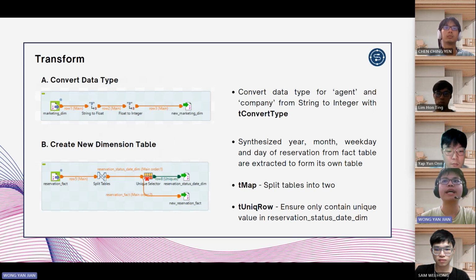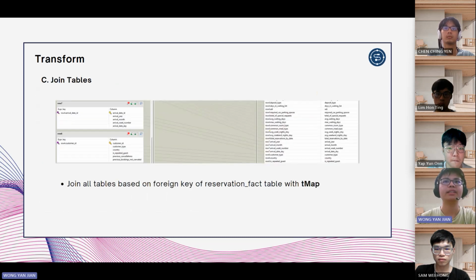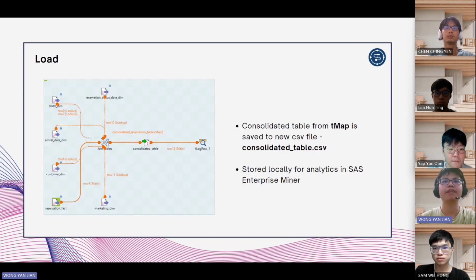First, the data types for agent and company are converted from string to integer with tConvertType components. After that, a new dimension table, which consists of the synthesized year, month, weekday, and day of reservation, is separated from the fact table using tMap and tUniqRow components to form a new table called the reservation status dates dimension. Later, all tables are joined based on the foreign keys in the reservation fact table. And finally, for the load part, the consolidated table from tMap is saved to a new CSV file.